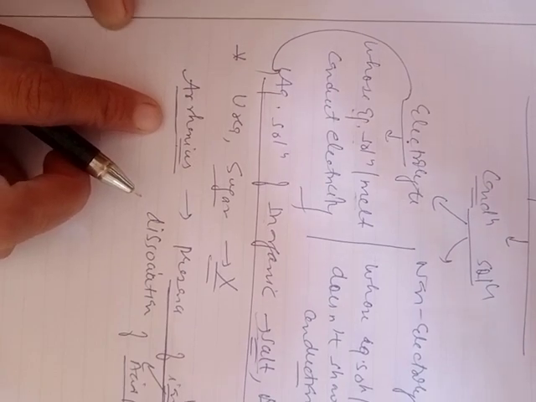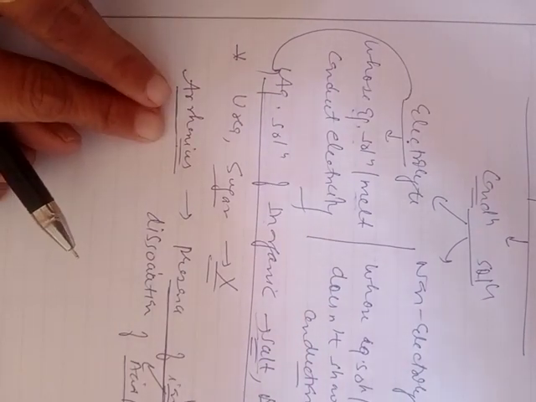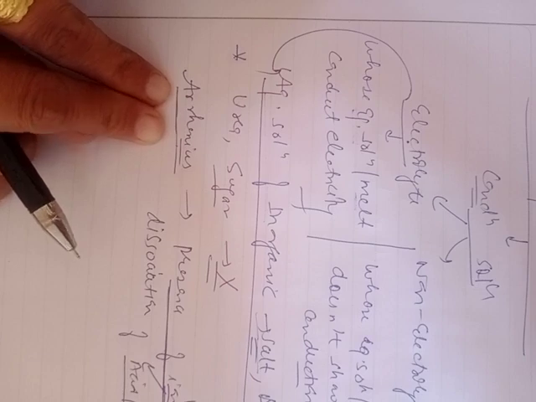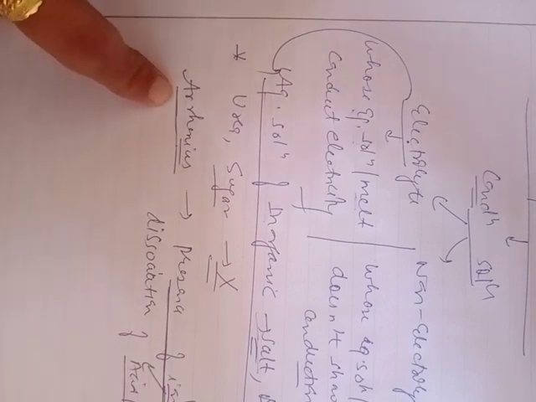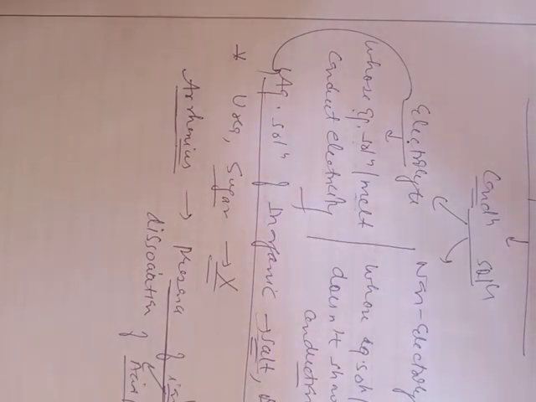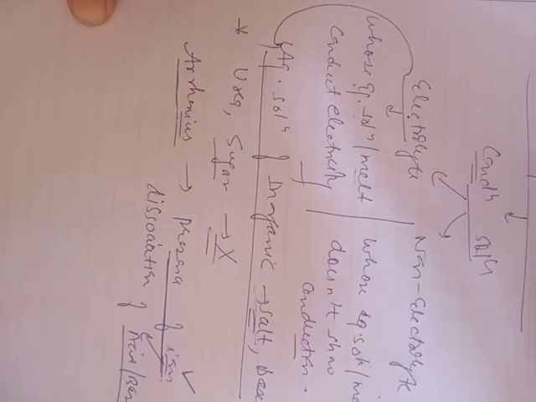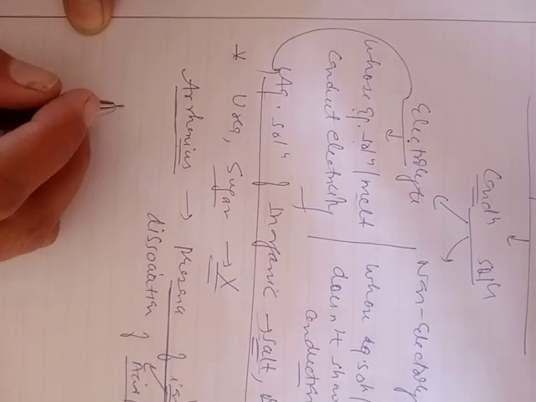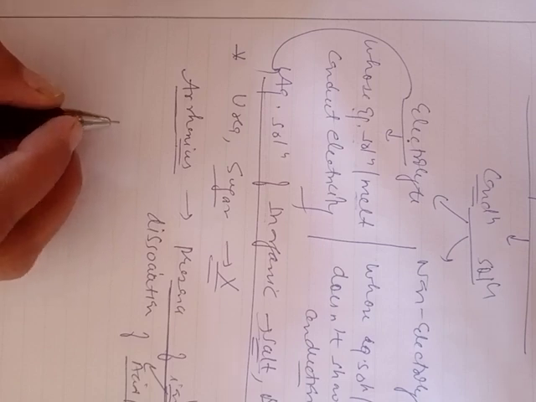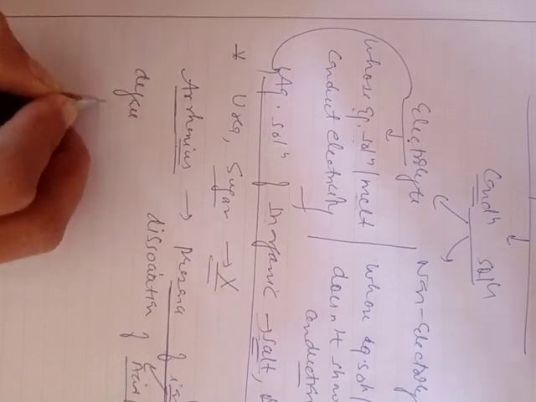He also explained that different compounds have different extents of dissociation into ions. Means every compound shows a different dissociation property. Some species dissociate to a large extent and produce a large number of ions, whereas a few compounds do not produce a large number of ions. They undergo partial dissociation. On this basis, he derived a term called degree of dissociation.